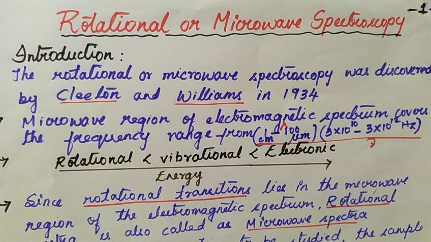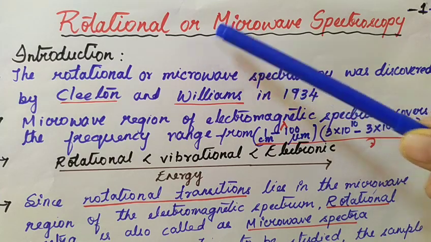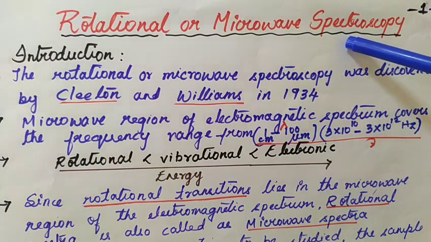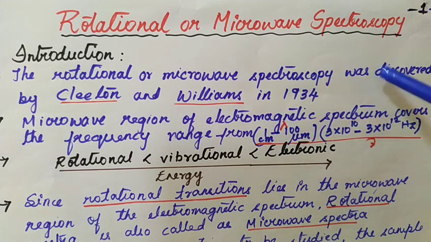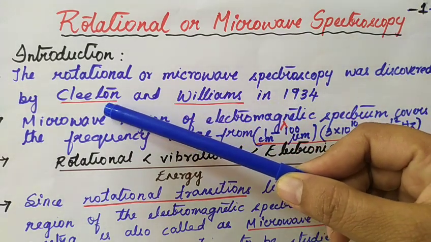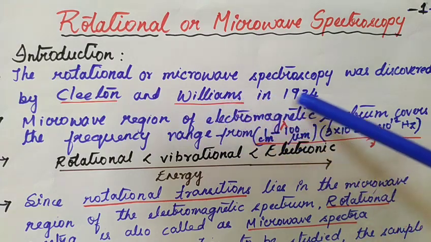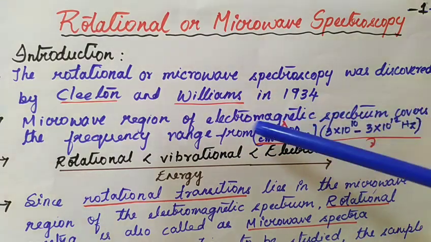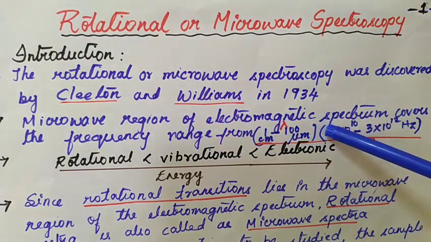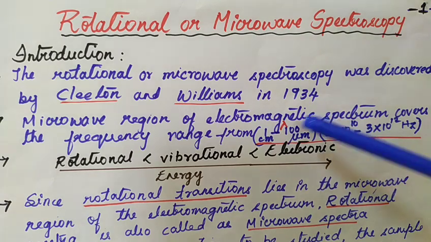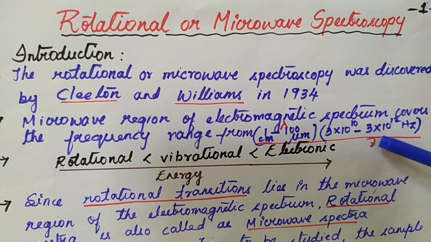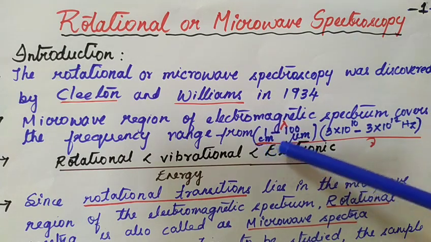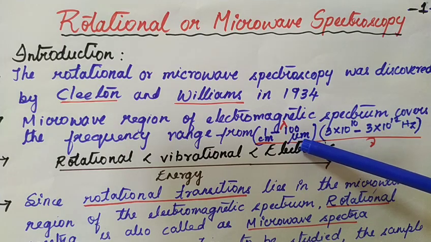In this video, let us know about rotational or microwave spectroscopy. The rotational or microwave spectroscopy was discovered by the scientists Cleeton and Williams in 1934. The microwave region of the electromagnetic spectrum covers frequencies from 3 × 10^10 to 3 × 10^12 Hz and wavelengths from 1 centimeter to 100 micrometer.